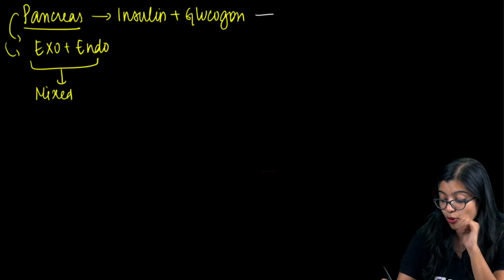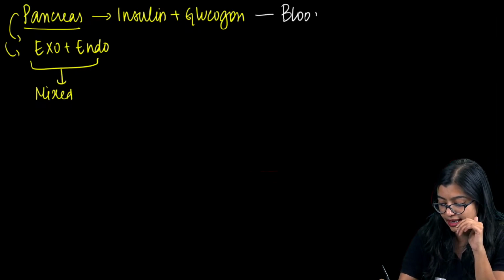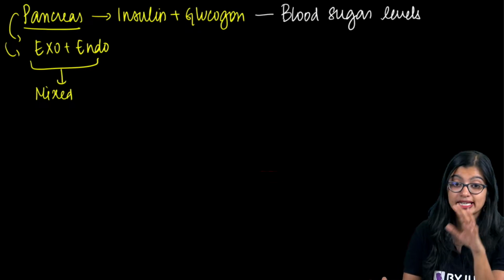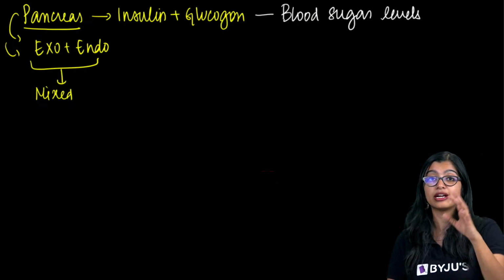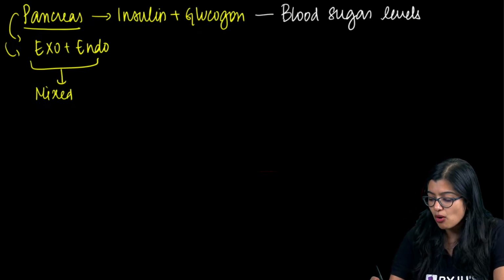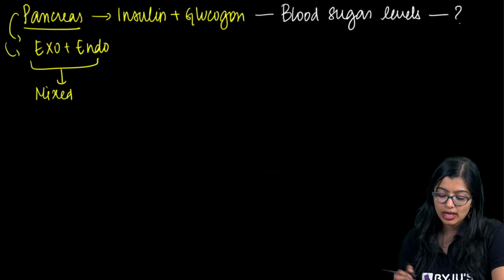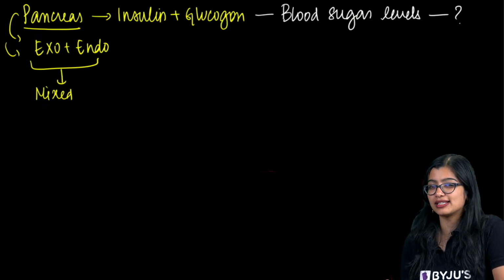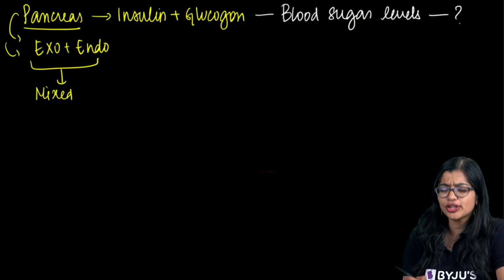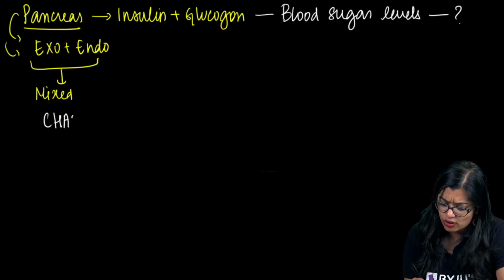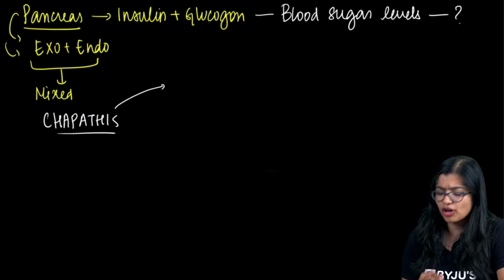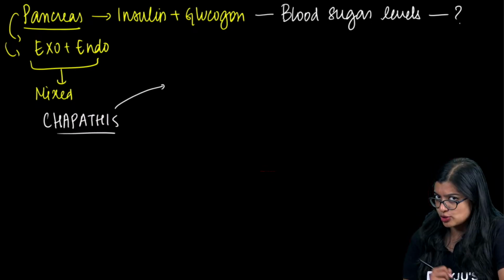Now I told you that both of these are necessary for regulating the blood sugar levels, right? But how exactly are they doing it? Imagine that we have eaten a lot of chapatis, and it has gone to my digestive system, and food is broken down.